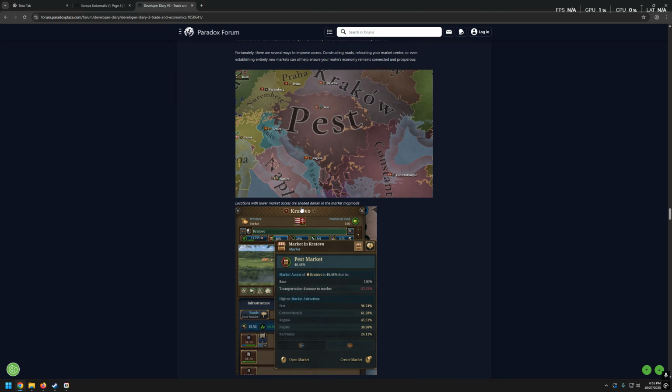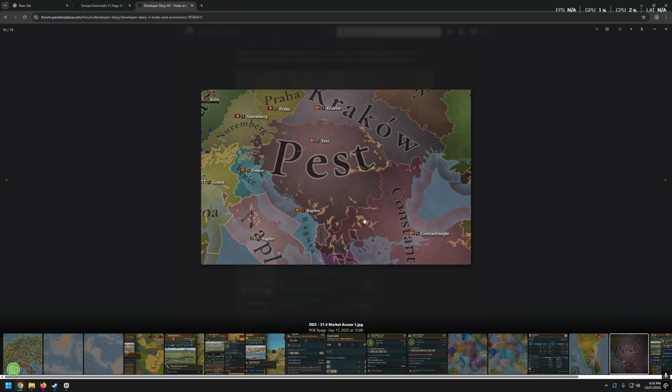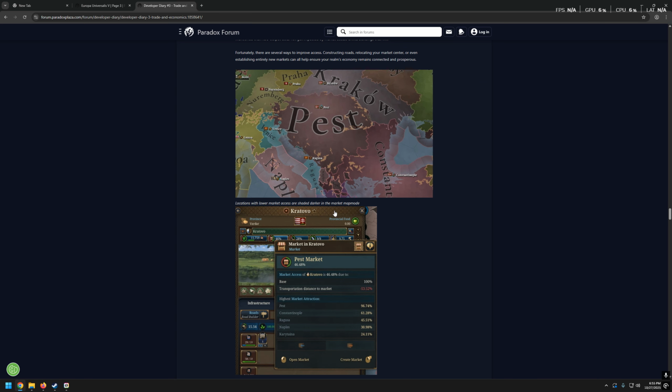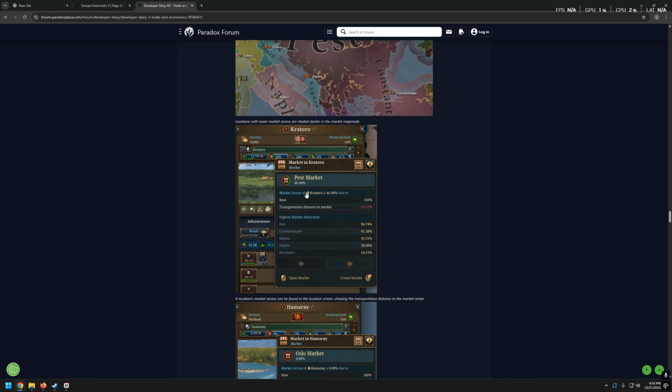Locations with lower market access are shaded darker in the market map mode. So here we have it. Yeah, we can see that these provinces south of Pest are a little bit darker, so we can assume that the access to the Pest market is harder. Makes sense. What we have here?